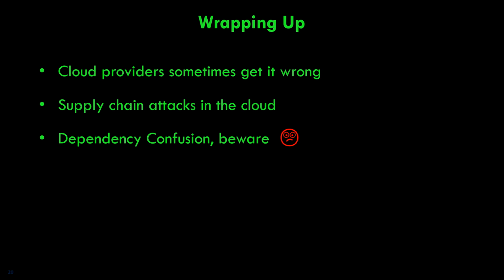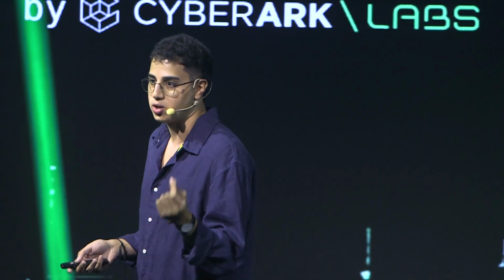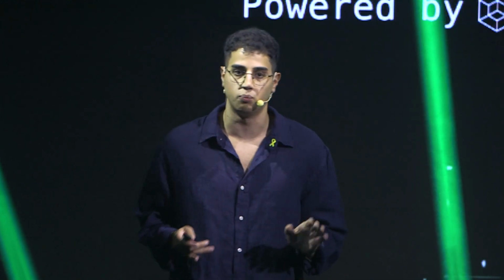Wrapping up, we will wrap up by claiming that cloud providers are actually not bulletproof. They sometimes get it wrong. We saw it in Cloud Imposer, we saw it with past vulnerabilities, and even with a couple of critical vulnerabilities in AWS that my friends from Aqua Security will reveal later on this stage. And just know that there is the shared responsibility model. You own your services, but sometimes you cannot control what is going on in your environment. Just know that cloud providers are not bulletproof.